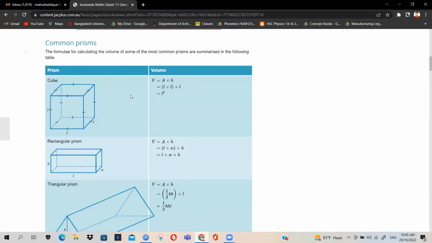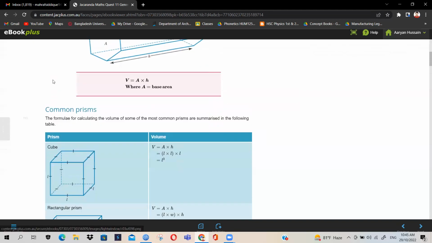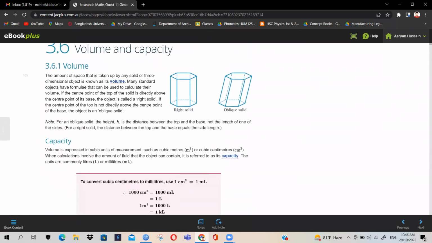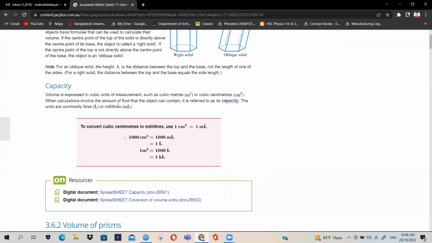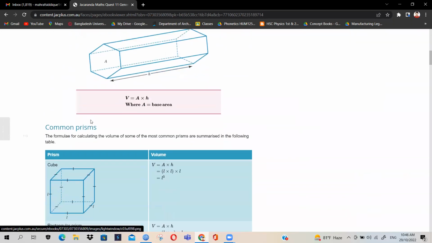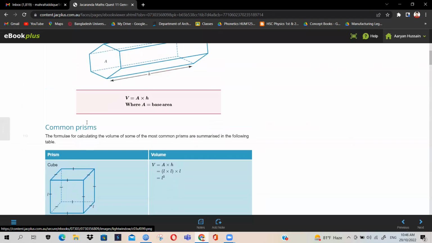Yes, back to math. All right, so we were discussing volumes, and what we understood was, in any case, if we are able to identify the height of a particular object and we identify the surface area, then we get the volume by multiplying these two. And we studied right solids and oblique solids, and how the volume is related to the liquid capacity of an object. Then we studied prisms.